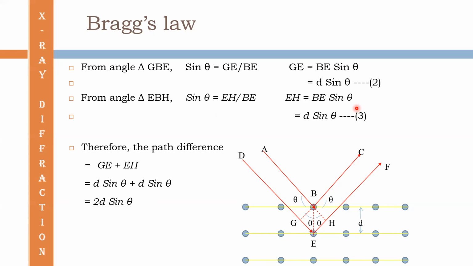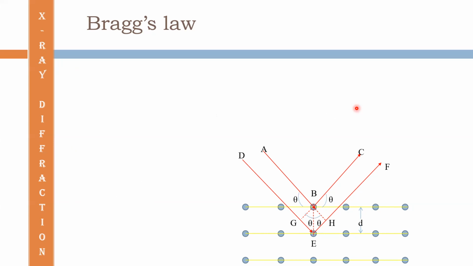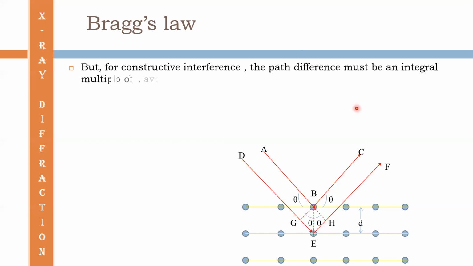So for constructive interference to occur, we know that the path difference must be an integral multiple of the wavelength.